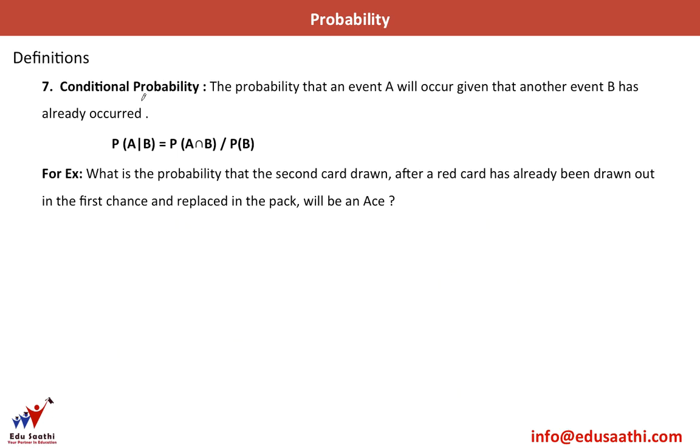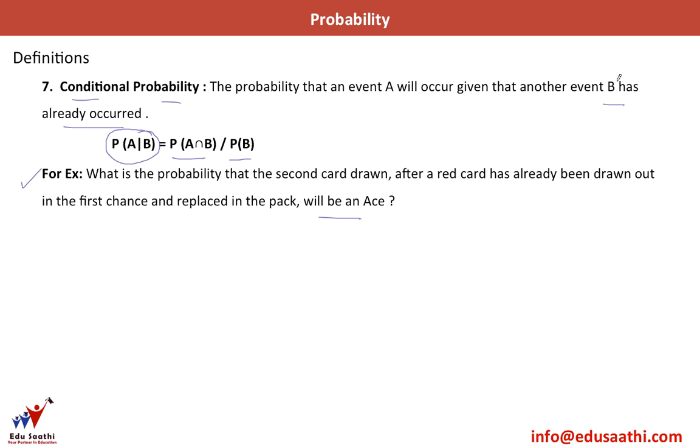So let's look at the next concept here. Conditional probability. The probability that an event A will occur given that another event B has already occurred is given by P of A intersection B divided by P of B, and it is denoted as P of A slash B. We look at this example for more clarity. What is the probability that the second card drawn, after a red card has already been drawn out in the first chance and replaced in the pack, will be an ace?